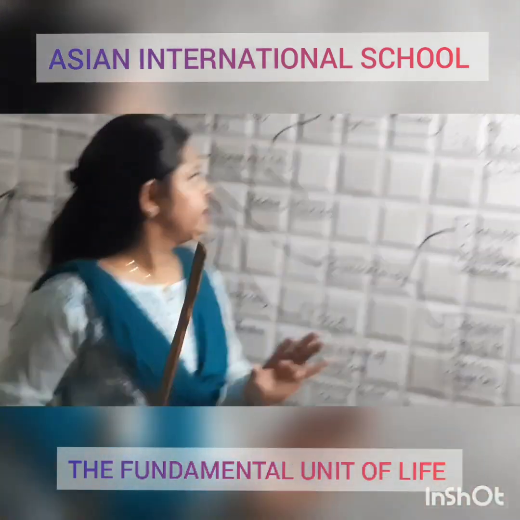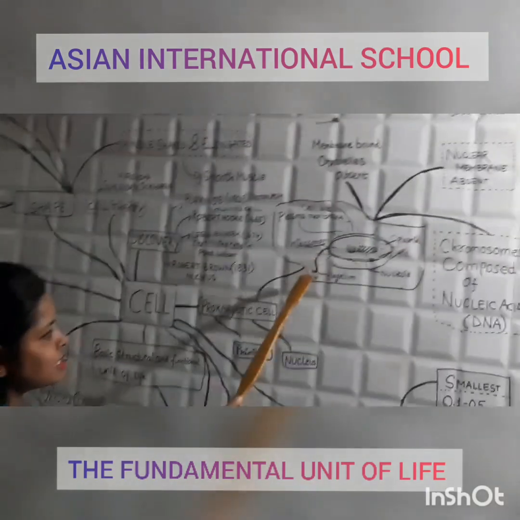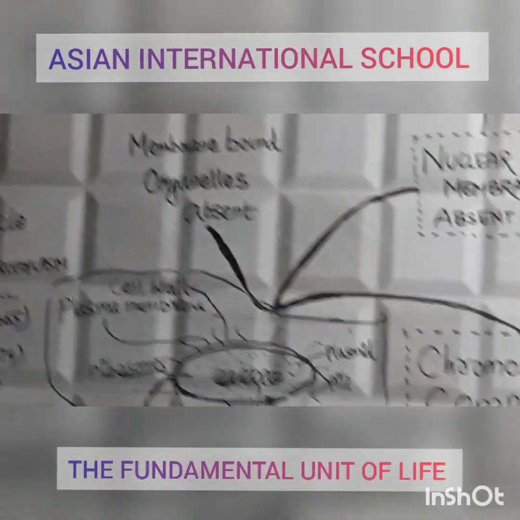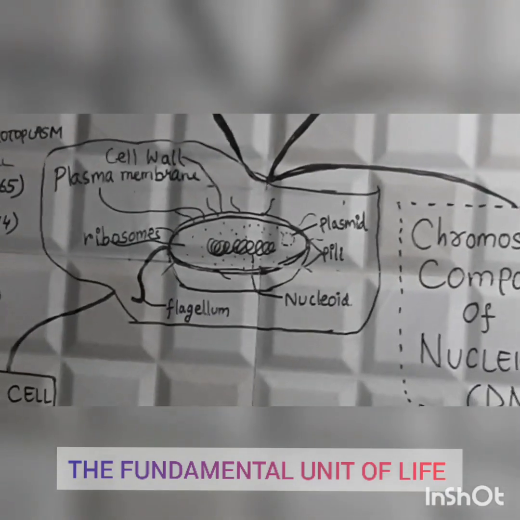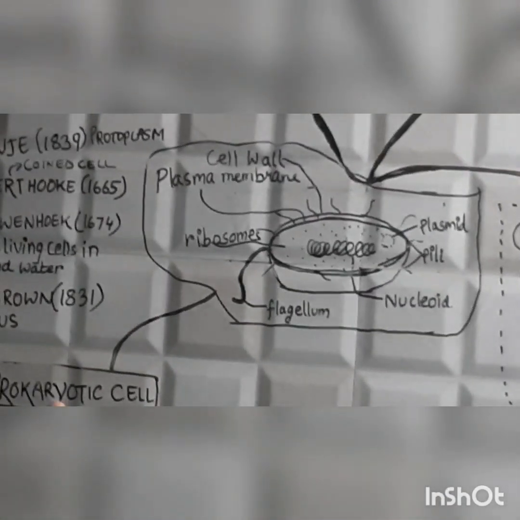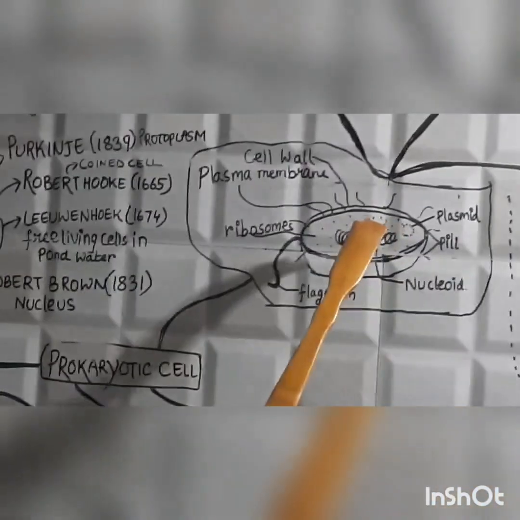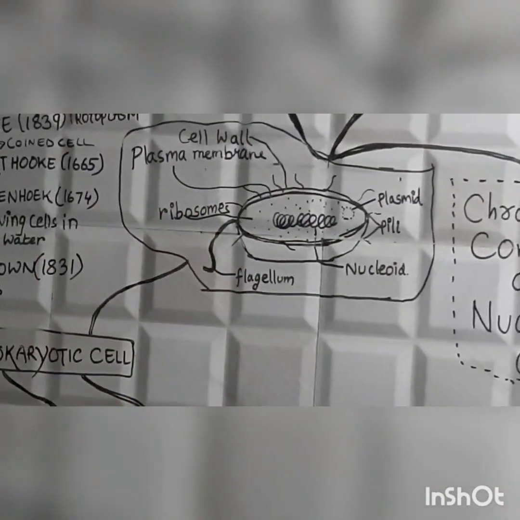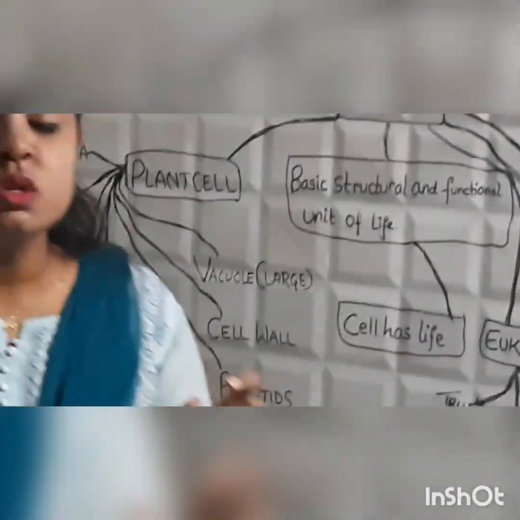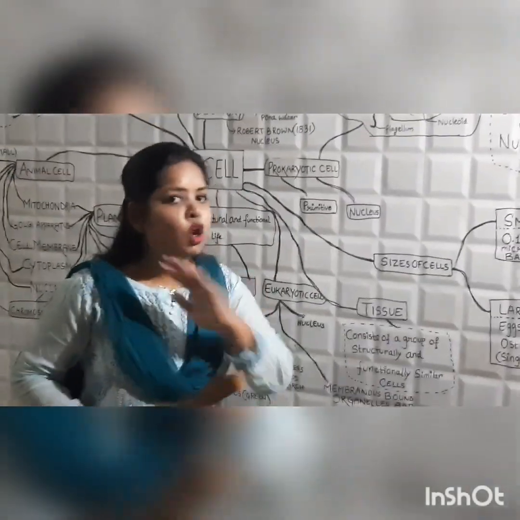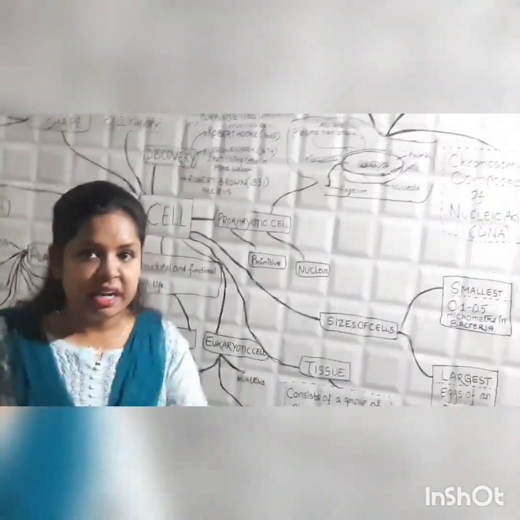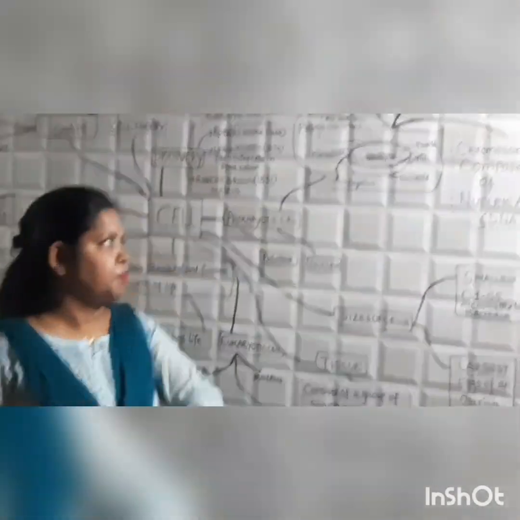N-U-C-L-E-O-I-D, nucleoid. Now you can see this tail-like structure. This is known as flagella. Flagella helps in locomotion. It has a whiplash-like movement and it helps to propel. Now, we can see one internal membrane, which we call the plasma membrane. The plasma membrane allows only selective molecules to pass through. That means it is a semi-permeable membrane. It will not allow all the molecules to pass through, only the selective molecules.